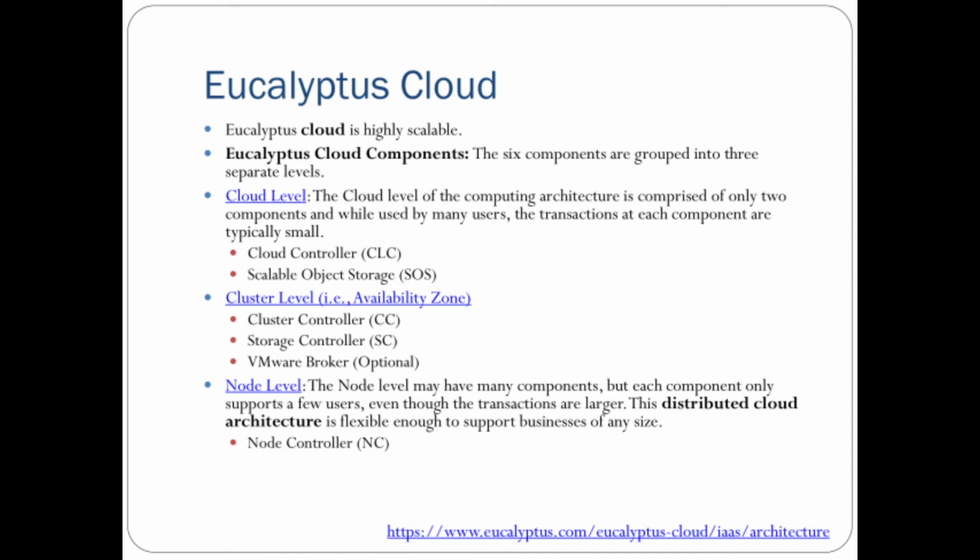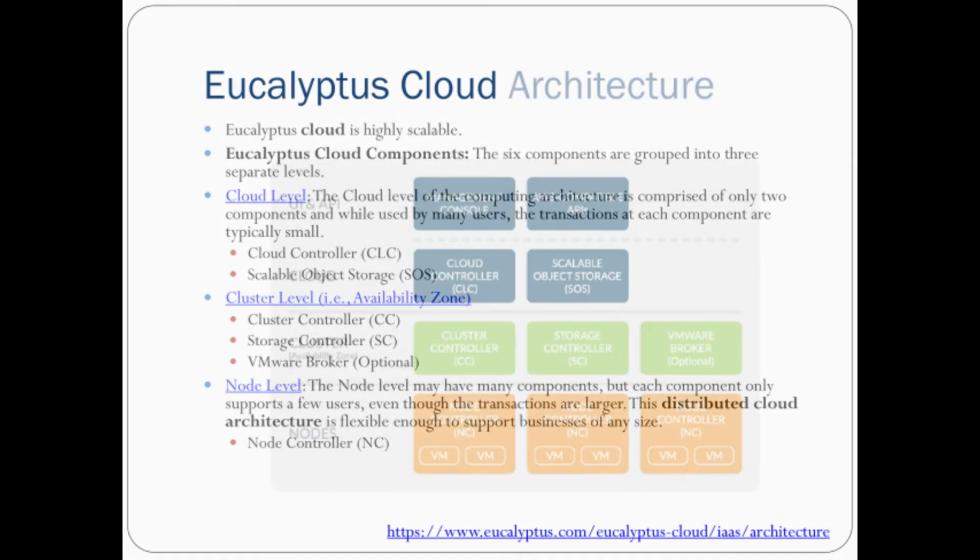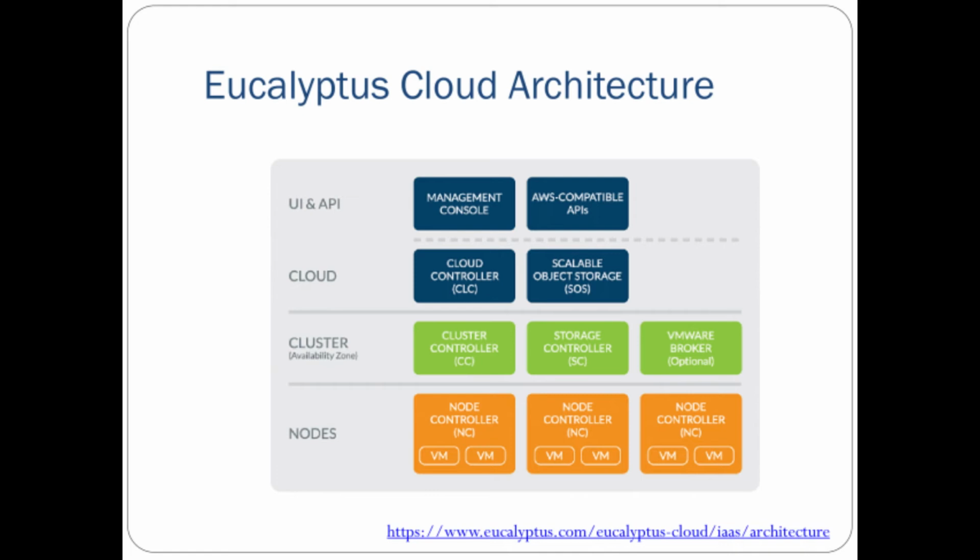Then if we go further in more detail, the cluster controller is written in Java, and it is in the lower middle part of the architecture. This is the architecture of the Eucalyptus cloud. The node controller is at the lowermost part, which has different virtual machines with different images, and different nodes have different virtual machines.